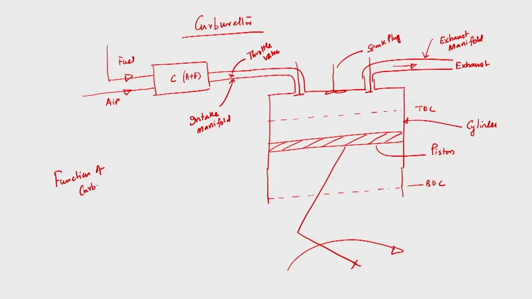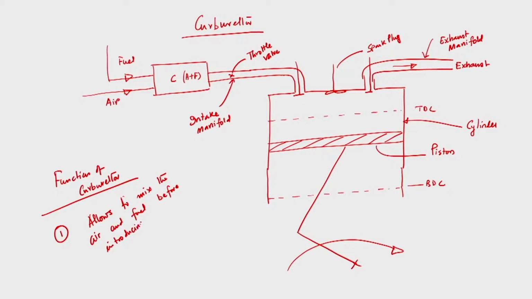Function of carburetor. Number 1, it allows us to mix the air and fuel before introducing into the cylinder.